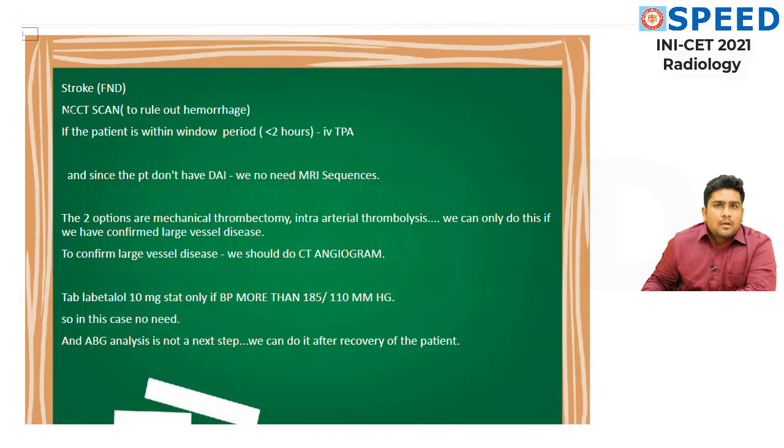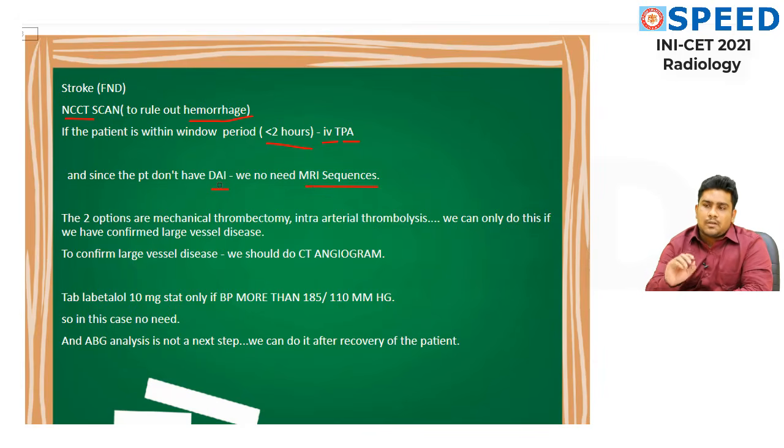Stroke is a focal or global neurological deficit of rapid onset, mainly due to a vascular cause. This is what is given in McLeod. We first perform an NC-CT scan to rule out hemorrhage. If the patient is within the window period, in this case less than 2 hours, we will try intravenous tissue plasminogen activator. And since the patient does not have diffuse axonal injury, we do not need MRI sequences to proceed further.